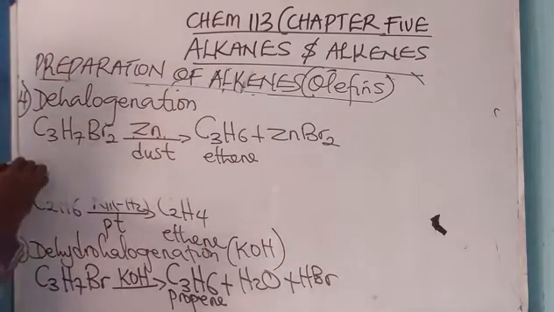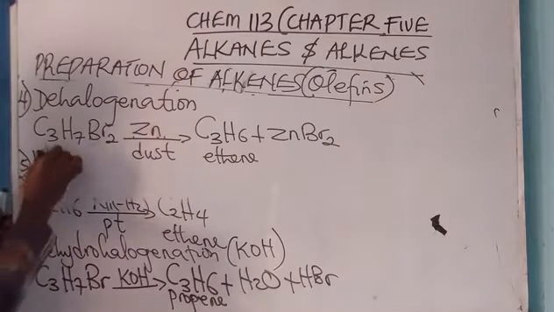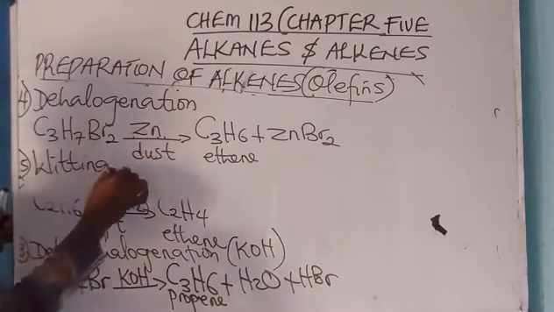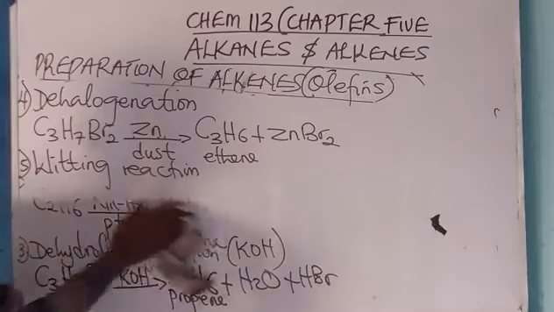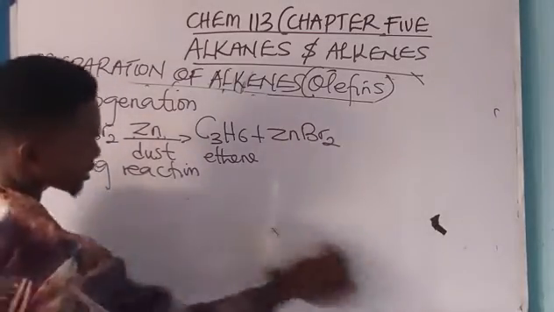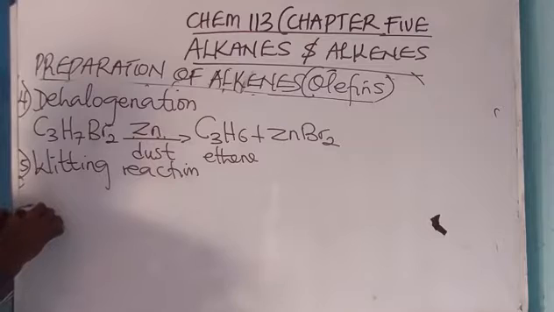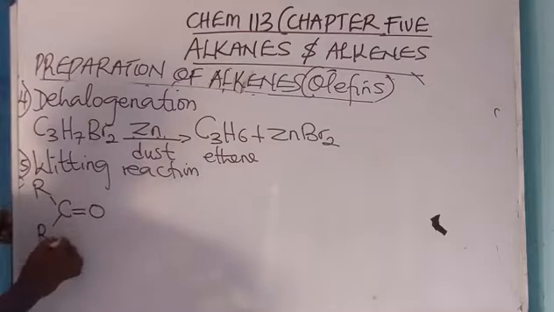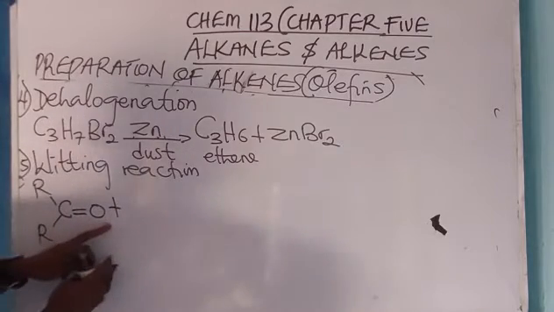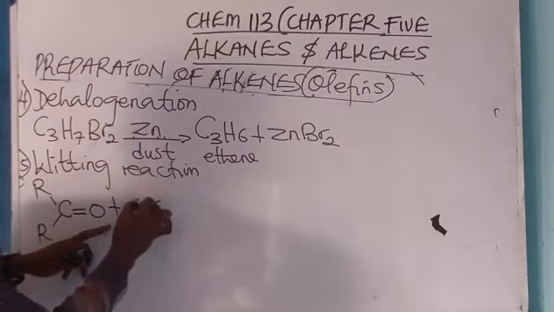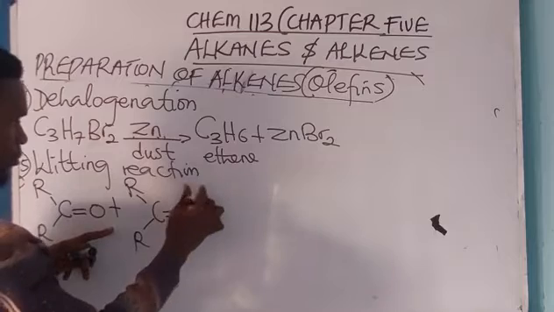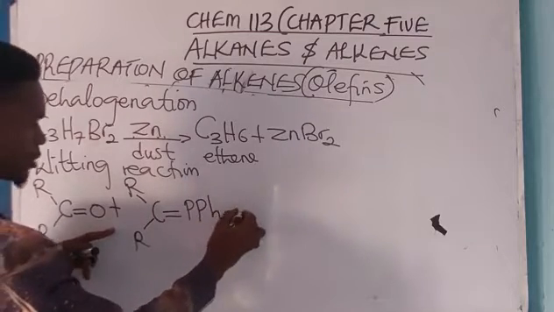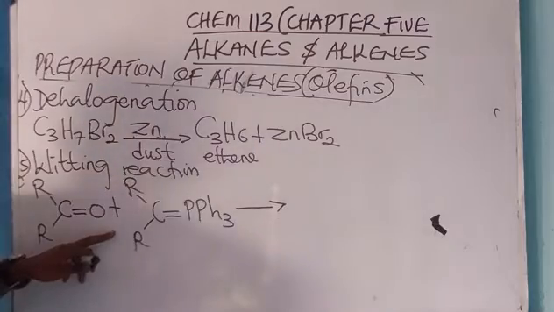Okay, the last one is the Wittig reaction. Let me quickly round off. The Wittig reaction is a reaction between an aldehyde or ketone, and if I have this double bond, this is a ketone, and I react it with a phosphorane like Ph3P=CH2, I will have this.